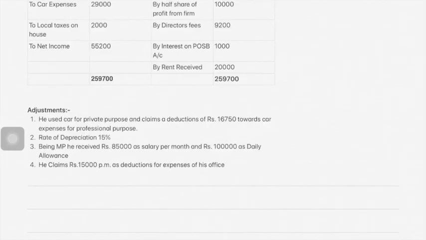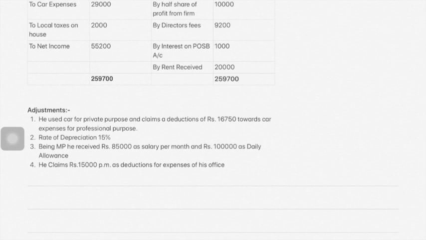Let's see the adjustments. He used car for private purpose and claims a deduction of rupees 16,750 towards expenses for professional purpose. The meaning of this adjustment is that the car he purchased for private purpose, but now he is using for professional purpose also.